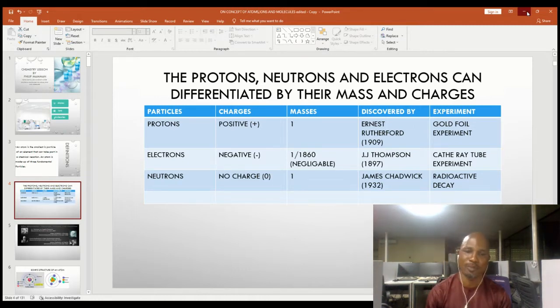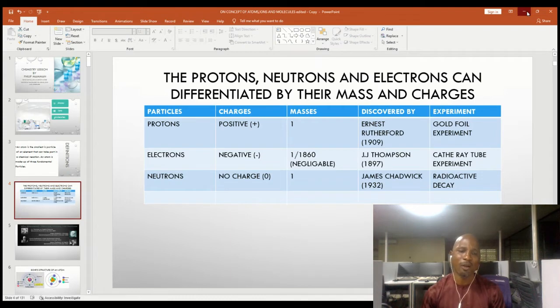radioactive decay experiment. Remember again, proton is positively charged with a mass of 1, electron is negatively charged with a mass of 1 over 1860, which is said to be negligible, and the neutron has no charge, or a charge of 0, but a mass of 1.